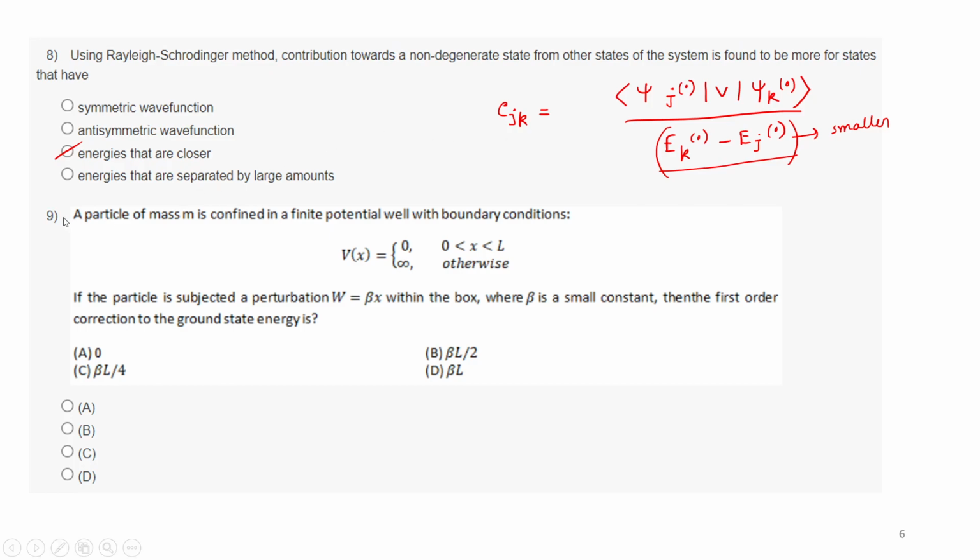And the last question is, a particle of mass m is confined in a potential well with boundary conditions like that. Again, similar boundary conditions. Did you solve this problem? Yeah, this is very similar to what was solved in the video. I think there is a beta by 2 answer, which was the previous answer. So here it is very similar. I guess you can solve it. Others can also solve it. If they have some problem, then again we can come back to this problem tomorrow.